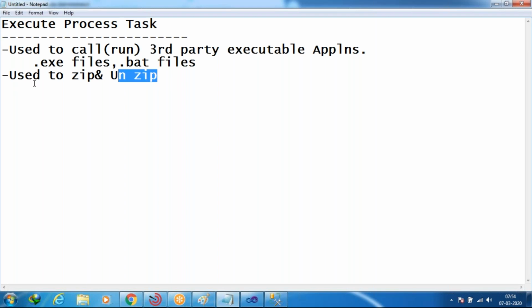So one more usage is to zip and unzip the files; we can also use execute process task. Here for zipping and unzipping, what application do we require? See, WinRAR we must require. Am I clear or not? WinRAR.